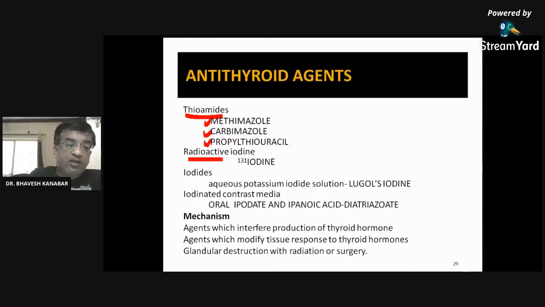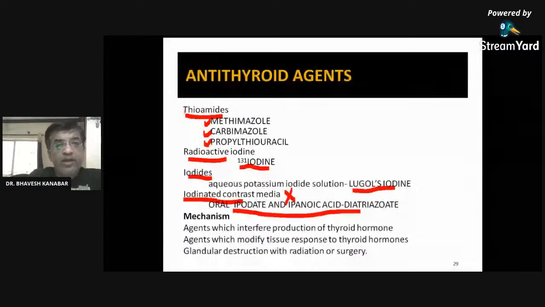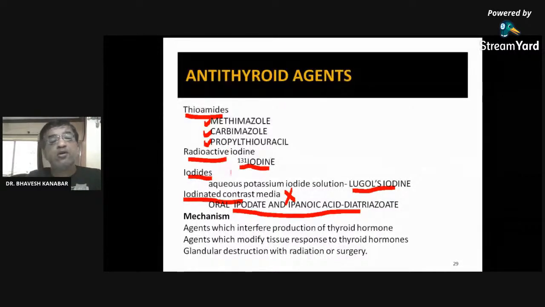Then radioactive iodine. Second is radioactive iodine, I-131. Then iodide, that is aqueous potassium iodide solution. Then iodinated contrast media. This is not routinely used, so you need not remember this. So remember again, I repeat: thioamide, which contains methimazole, carbimazole, or propylthiouracil, radioactive iodine, and iodide.